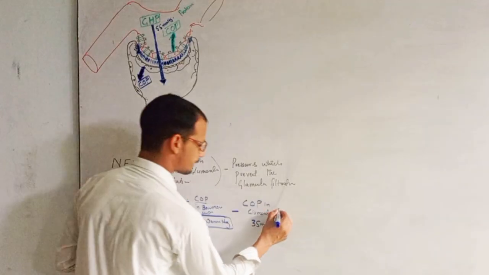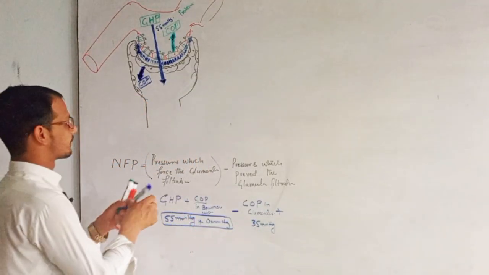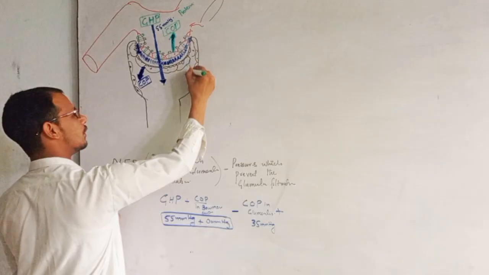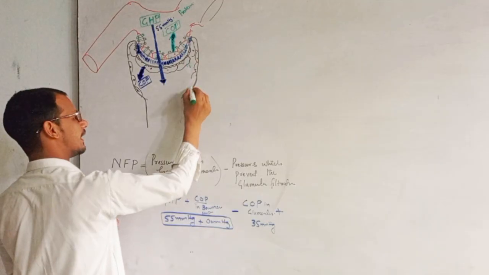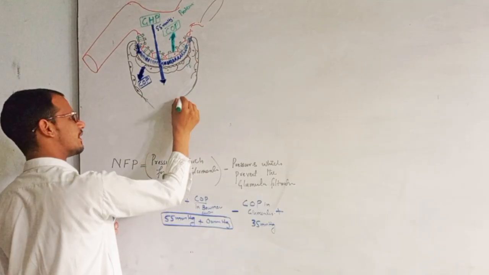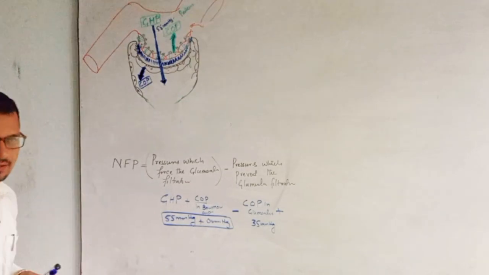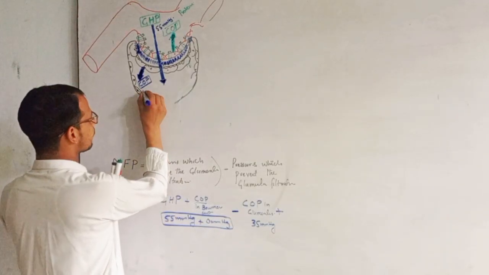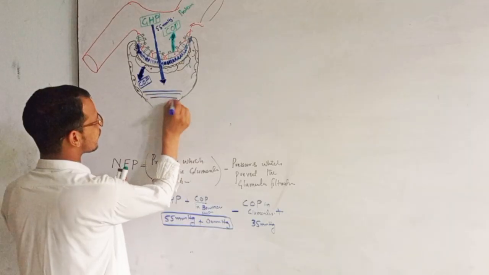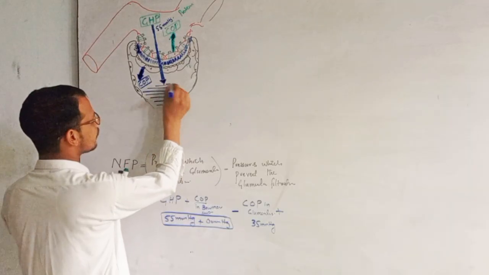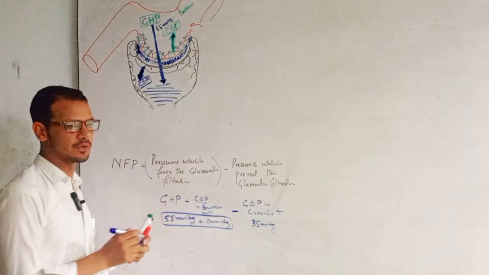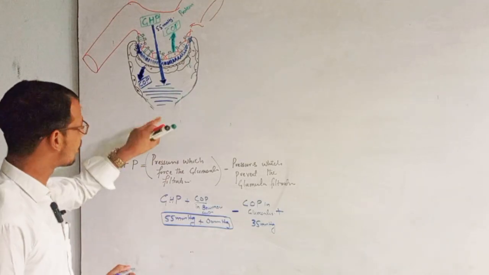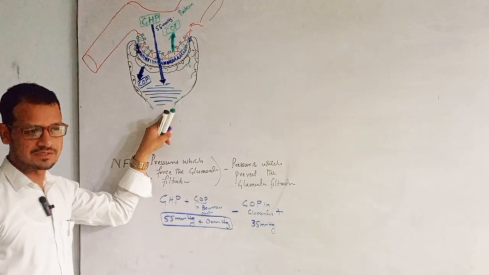Plus another pressure. Here, for example, the water is filtering from the glomerulus, and this is funnel like. I have told you that this structure is like a funnel. So when this area is filled with water, for example, if we have hydronephrosis or kidney stones in the nephrons, the water will be retained in Bowman's capsule.